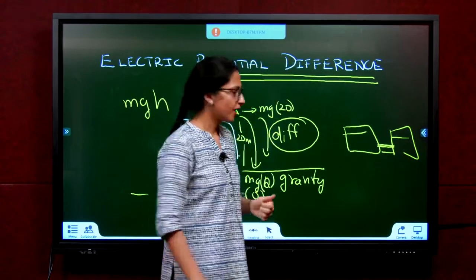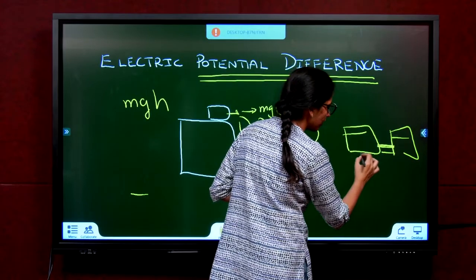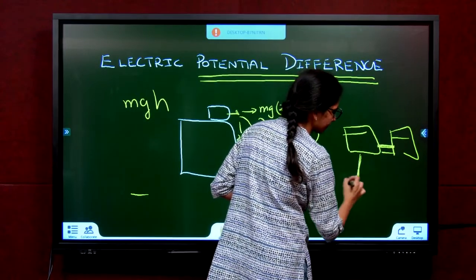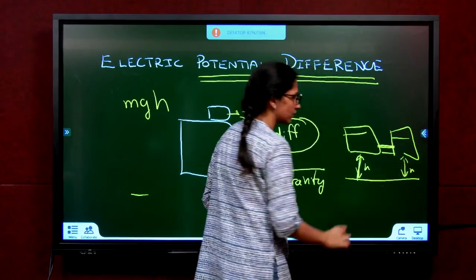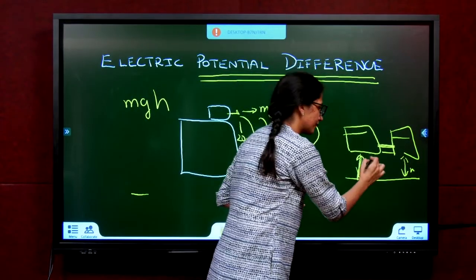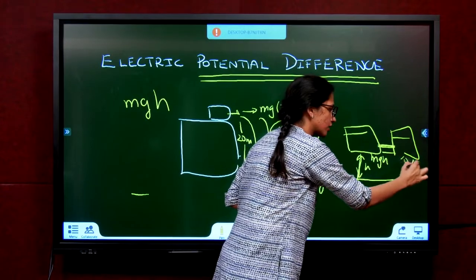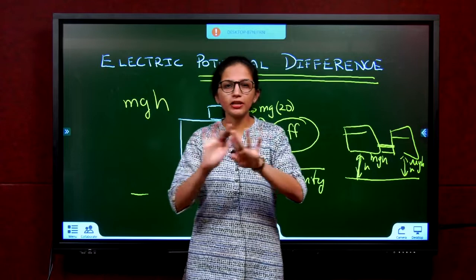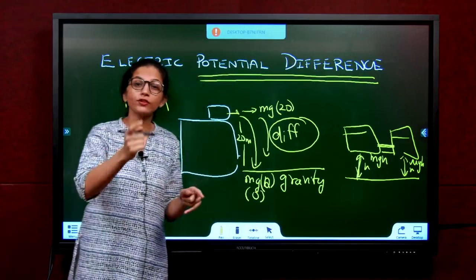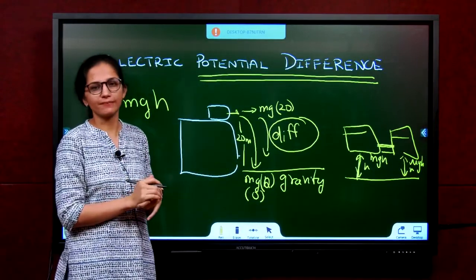No. Why? Because both of them are at the same height, same potential, mgh, mgh, no difference. Having potential is no use. You have to have potential difference for something to flow.